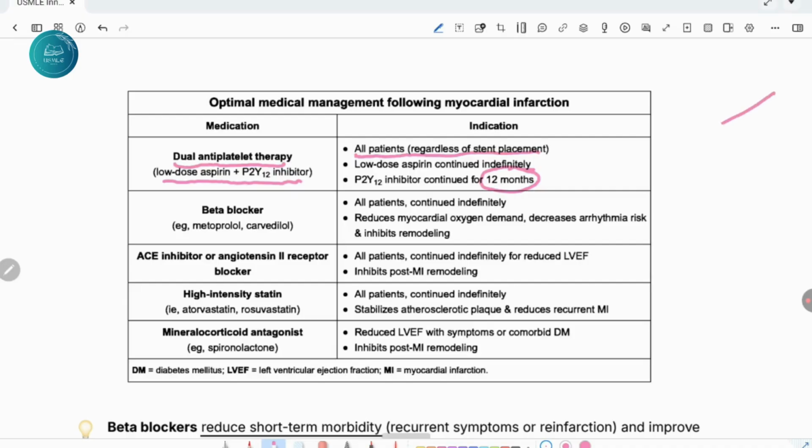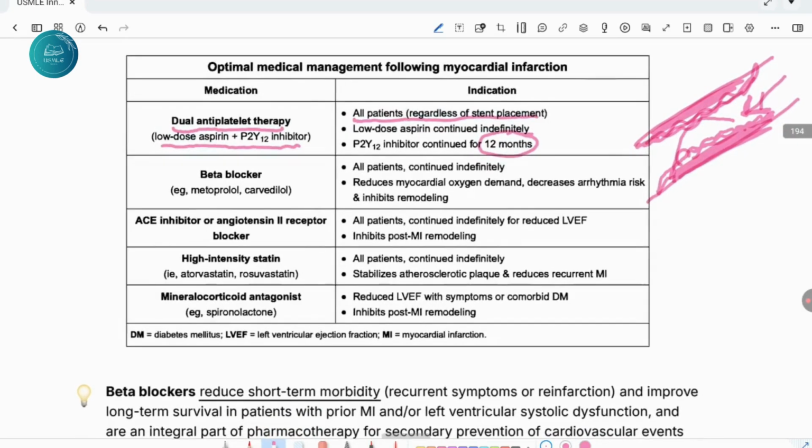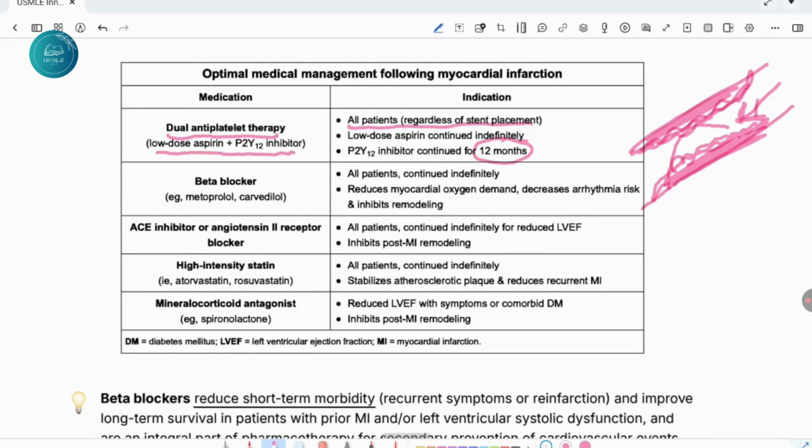Why is clopidogrel given only for, or most commonly for, the initial 1 year? Because when the stent is implanted, the metal surface is exposed, and the patient is more prone to thrombus formation. So we give dual antiplatelet therapy, but after 1 year, there is intimal hyperplasia. Endothelium grows on the surface, and the metal surface isn't exposed. So although the risk of thrombus formation is there, it is less. So after 1 year, we can stop clopidogrel.